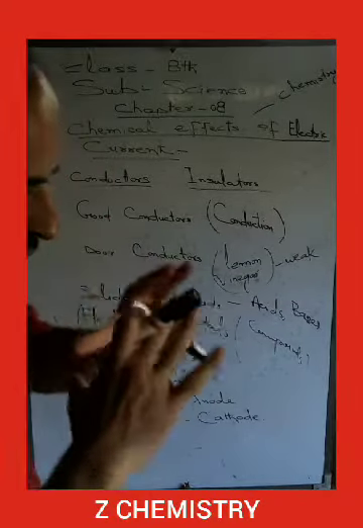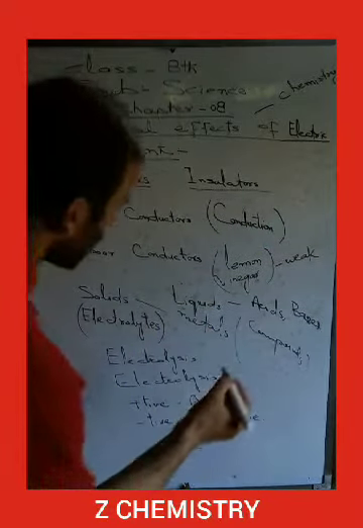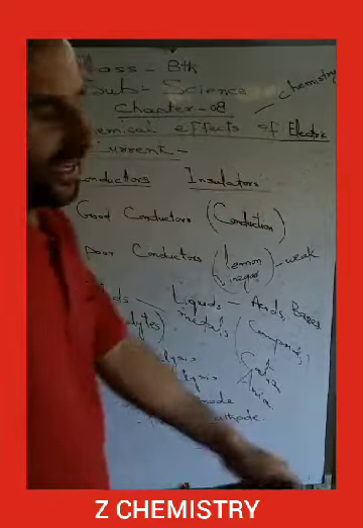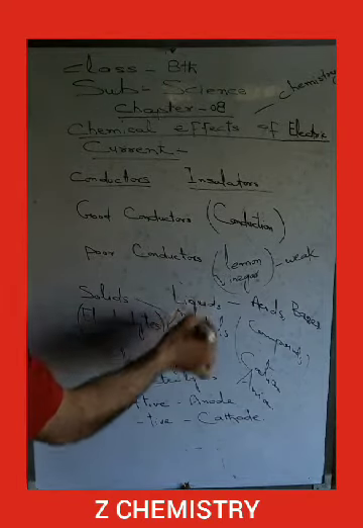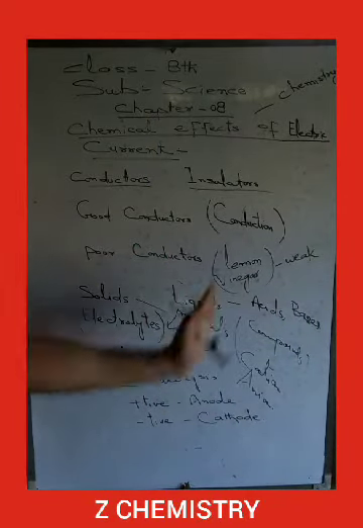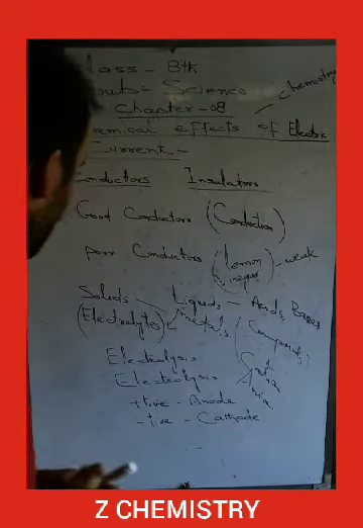During the flow of electric current, these acids or bases dissociate into ions. They dissociate into a positively charged ion called a cation, and a negatively charged ion called an anion. That is why these liquid conductors are also called electrolytes. These electrolytes are subject to the process of electrolysis, whereby on the movement of electric current through them, they break into cation and anion. That process is called electrolysis.